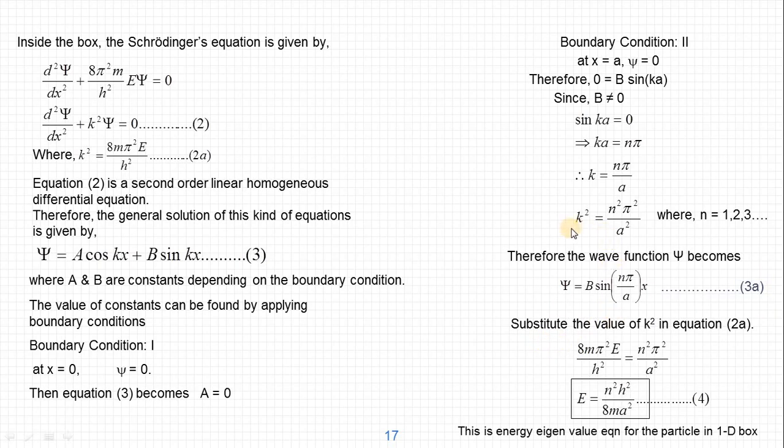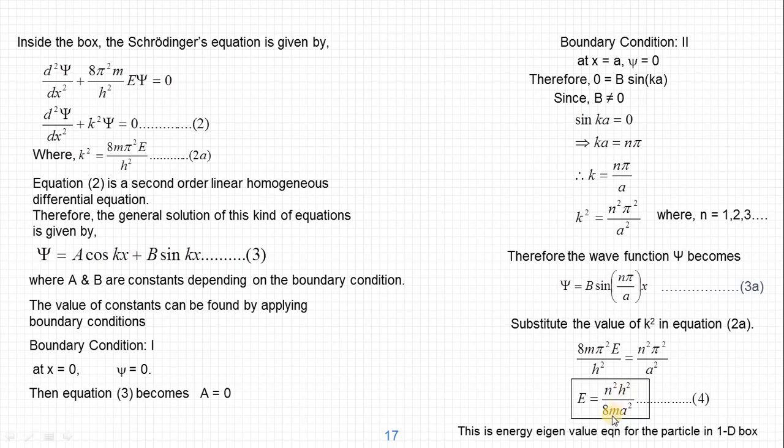Now let us substitute the value of k square in expression 2a. Here we substitute the value of k square, then we get 8 pi square m by h square E is equal to n square pi square by a square. So pi square will get cancelled, and we can find the expression for E. E is equal to n square h square by 8m a square. So this is called the energy eigenvalue equation. We tried to get the eigenfunction, but we got the eigenvalue equation. So here the energy of the particle is n square h square by 8m a square.